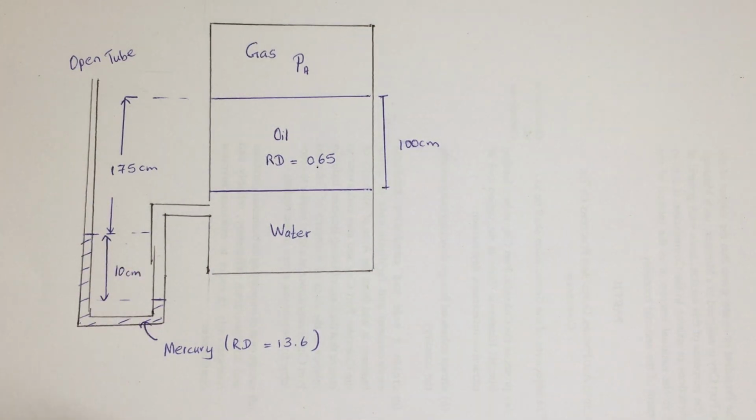So the question is, first of all we need to find the gauge pressure of this gas, and after that we need to find the absolute pressure of that gas.